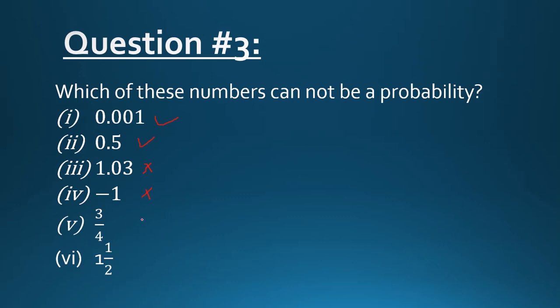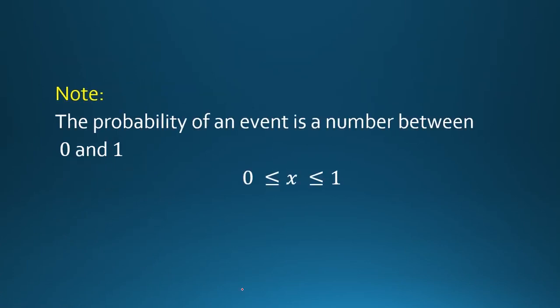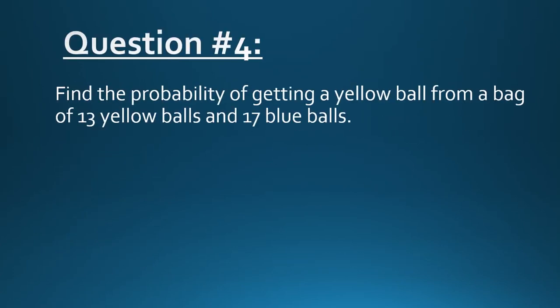3 by 4 is a probability because it falls in the range of 0 and 1. 1 over 2 is not a probability because it doesn't fall in the range of 0 and 1. So out of these 6 numbers, only 3 are probability and these 3 are not probability. You need to just find which numbers cannot be a probability. So part 3, 4 and 6 cannot be a probability. This is the thing which I have told you earlier.